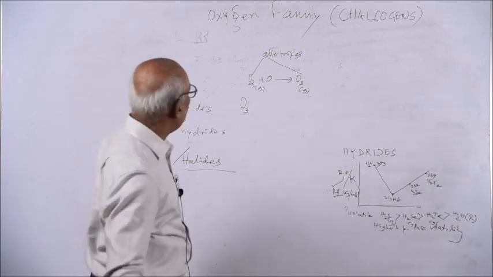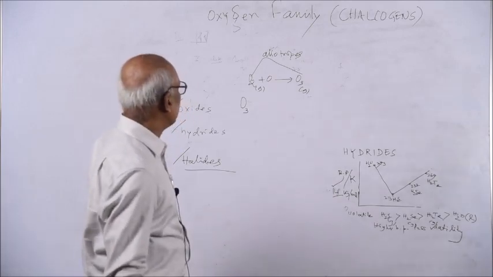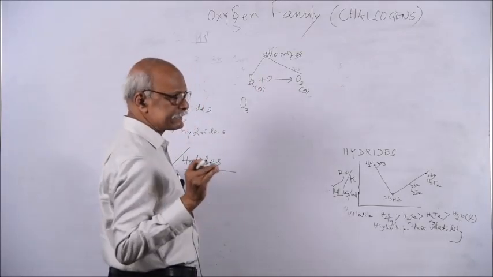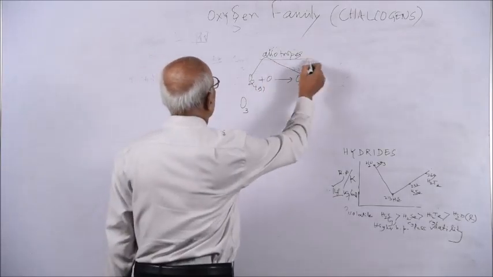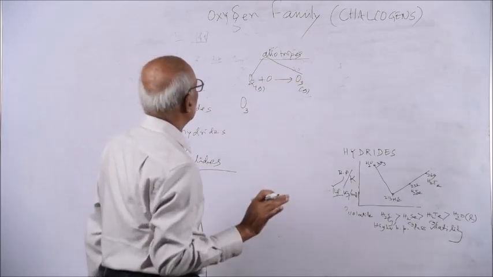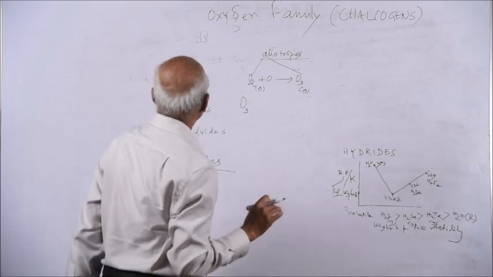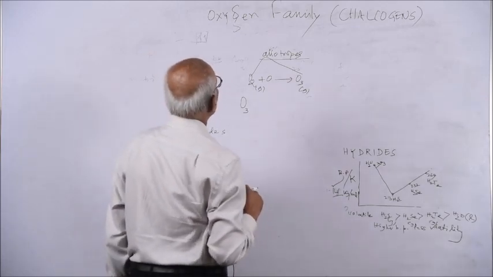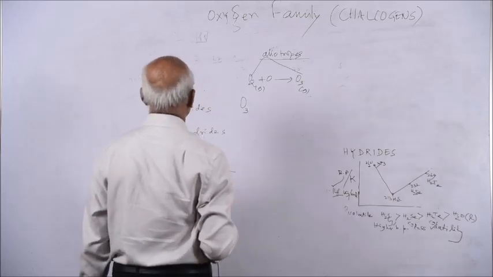Ozone and O2 are different states of oxygen, one diatomic and another triatomic. In isomers the properties will vary, but in allotropes the chemical properties remain almost the same.